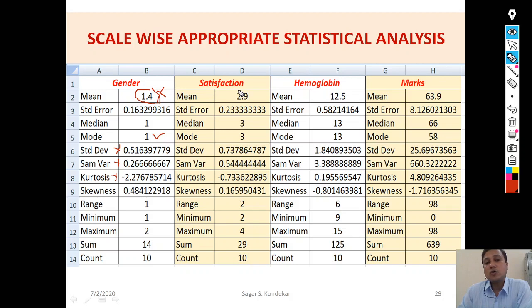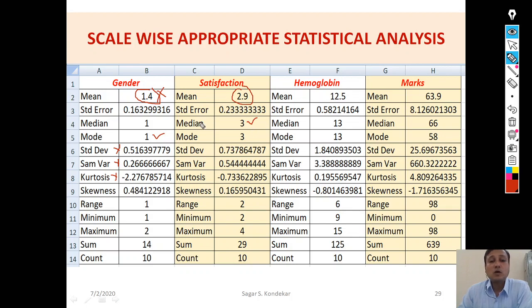If I come to the ordinal data in satisfaction, say my mean is 2.9, where 1 is highly satisfied, 2 is satisfied, 3 is fine, the 4th is poor satisfaction, and the 5th is extremely unsatisfied. When I come to the mean 2.9, I cannot give meaning to this. But what does the median mean?